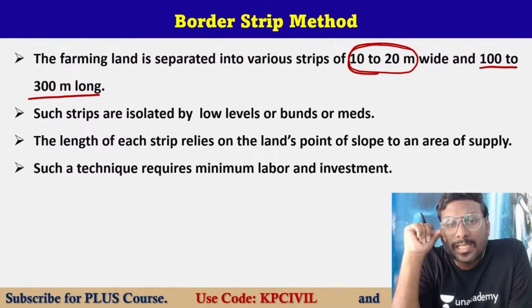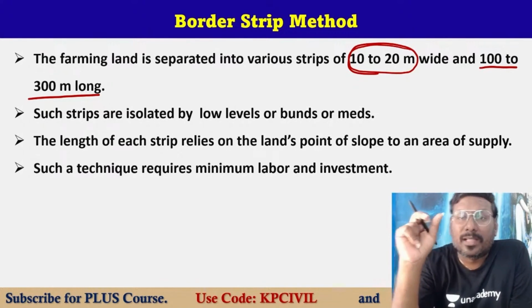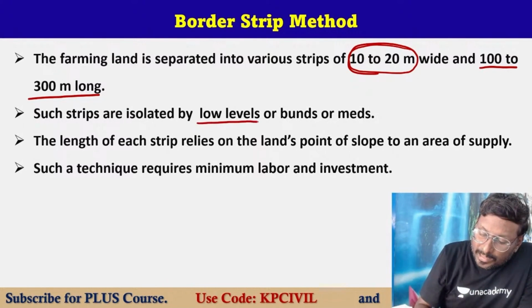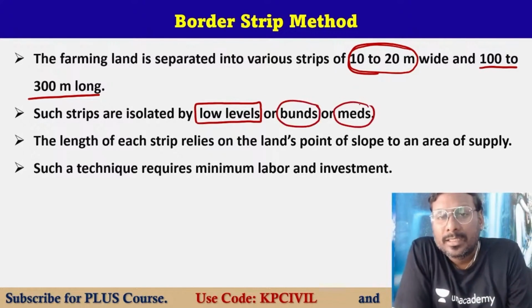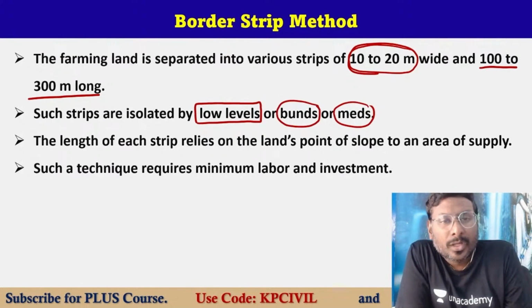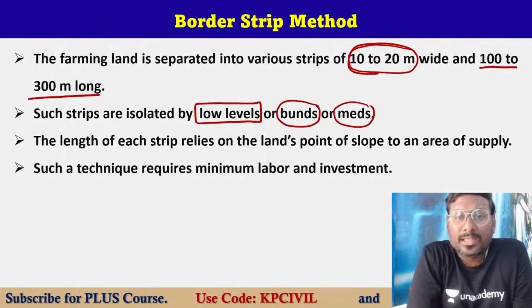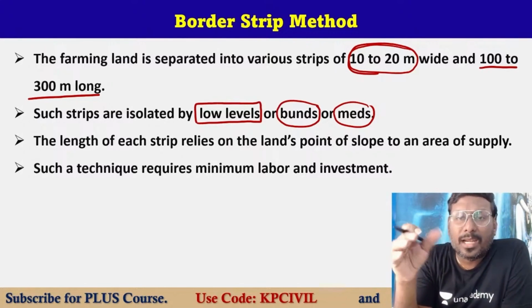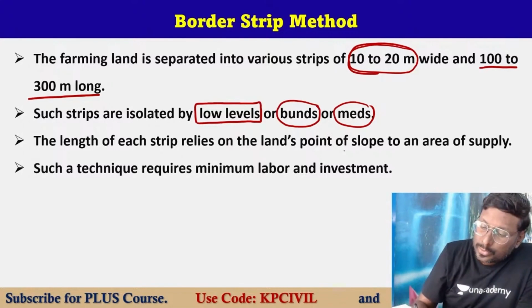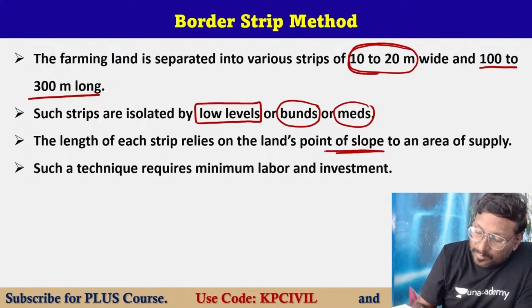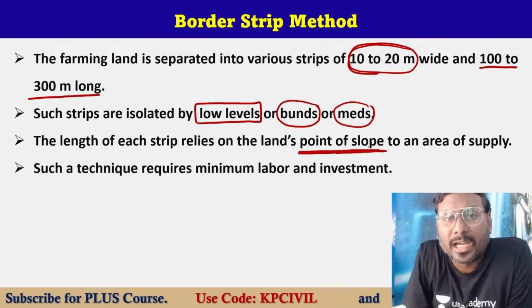Such strips are isolated, separated by low levels, bunds or meds. All are the same, just alternate words. The length of each strip depends upon the land slope and the area of water supply. Slope is very important.